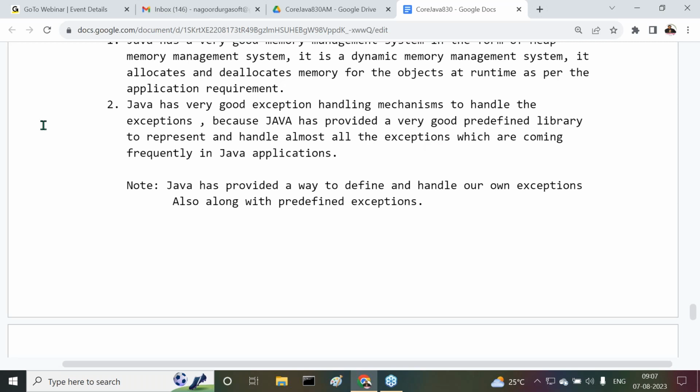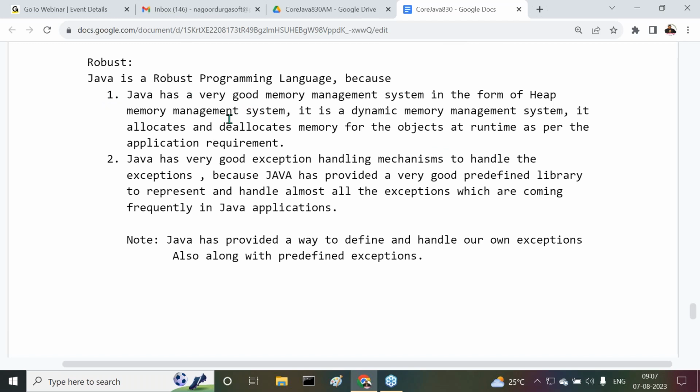Now tell me, if any programming language has a very good memory management system and very good exception handling mechanisms, obviously that programming language is a robust programming language. So please remember this. In the future, I'm going to ask this question a number of times: is Java a robust programming language or not? There we have to give the information: yes, Java is a robust programming language because of two reasons: very good memory management system and very good exception handling mechanisms. I will ask the same question in the exception handling topic, and in JVM architecture, where I'm going to talk about memory management.